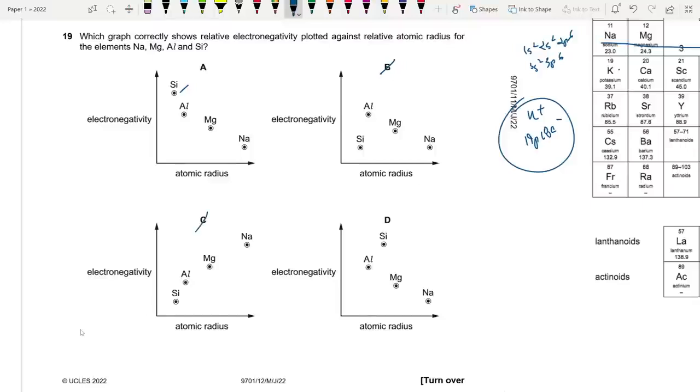Now, what about size? Okay, so size, I just told you that size decreases from sodium to magnesium to aluminium to silicon. Sodium should have the greatest size. So let's look for that between A and D. Sodium should have the greatest size. Okay, sodium has the greatest size. Silicon has the greatest electronegativity, followed by magnesium, okay, magnesium, followed by aluminium, then silicon. But here D is wrong because silicon should have been over here, but it's between magnesium and aluminum. So D is wrong.